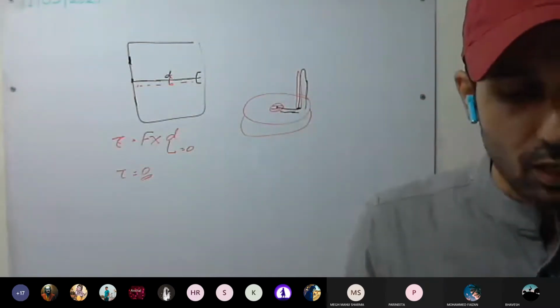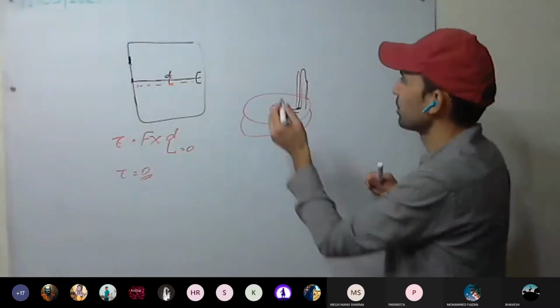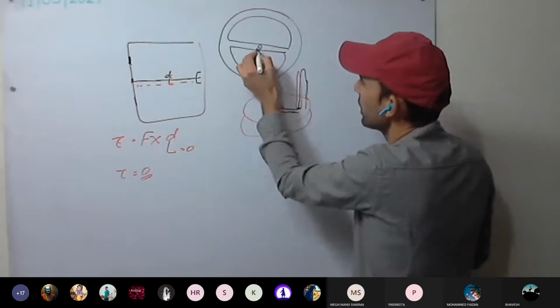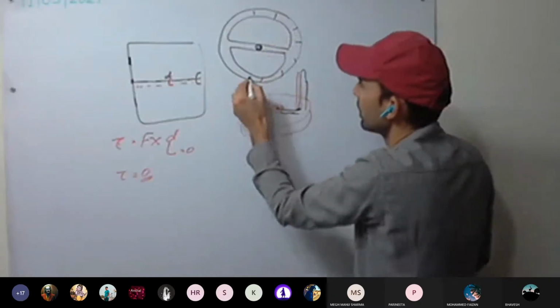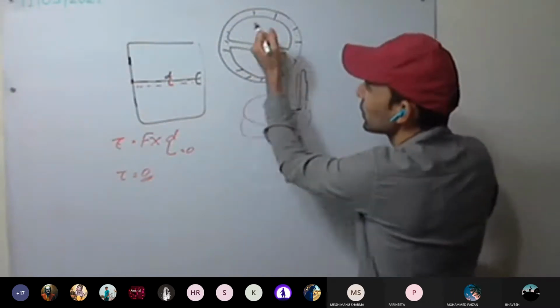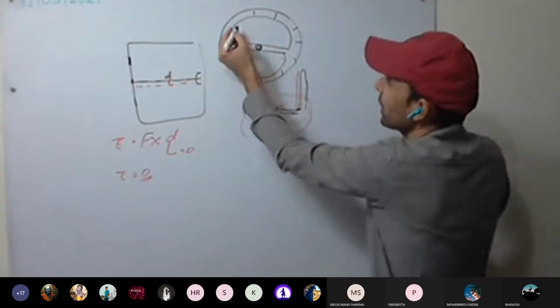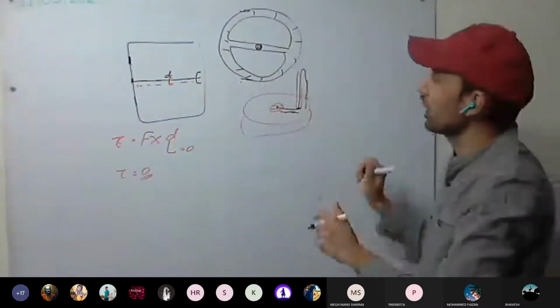This is clear. And now the steering wheel. Here is the center. So where do we apply force to turn it? Do we hold from the center and try to turn it? No. You will require much force. But on the rim of the wheel, we provide the force.